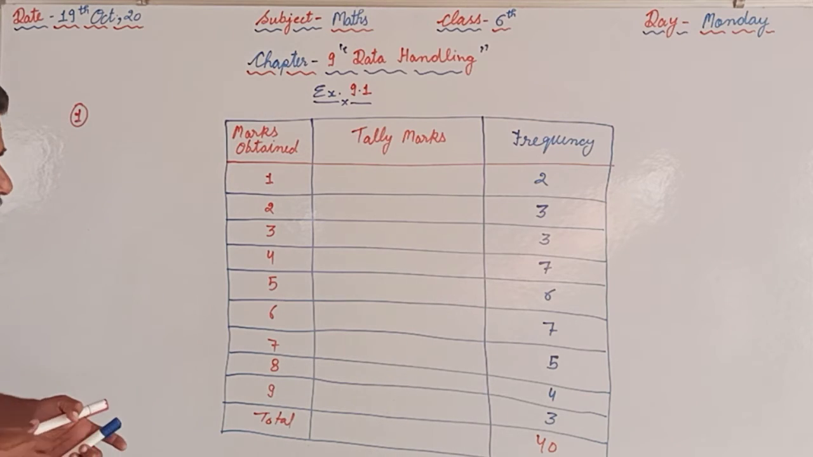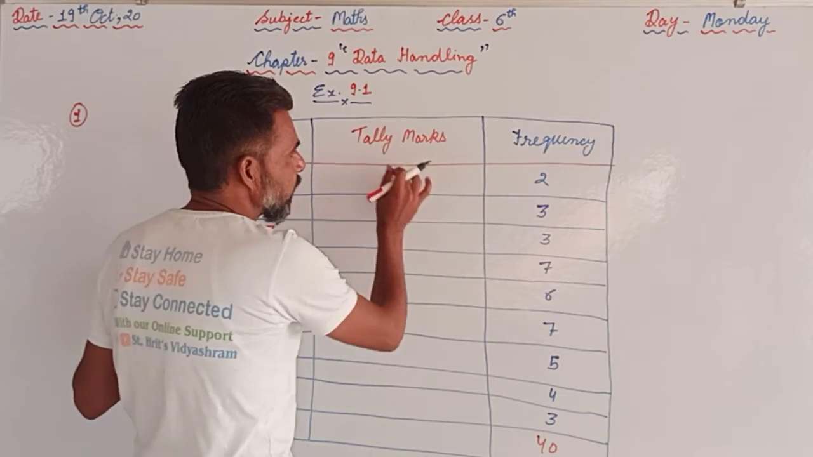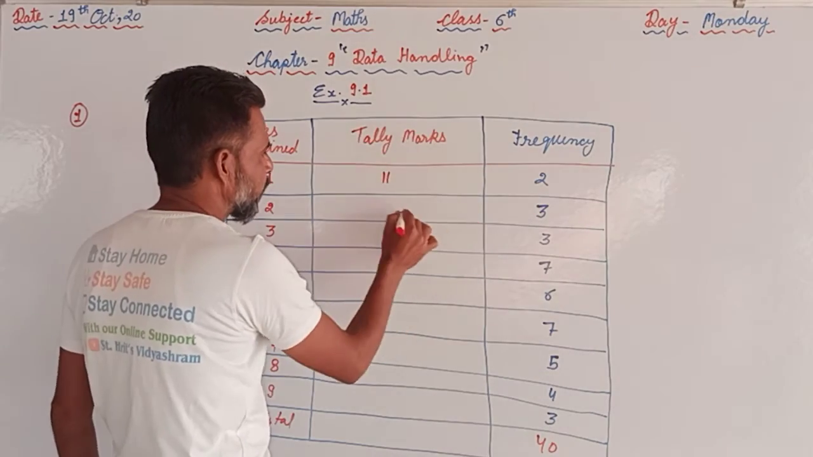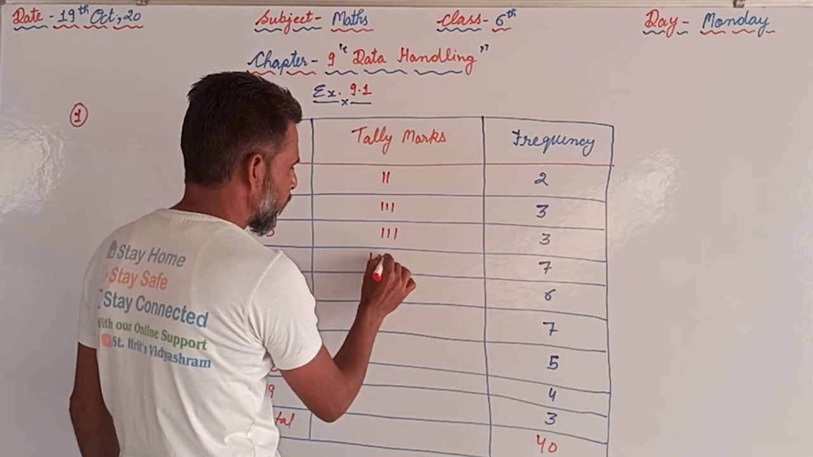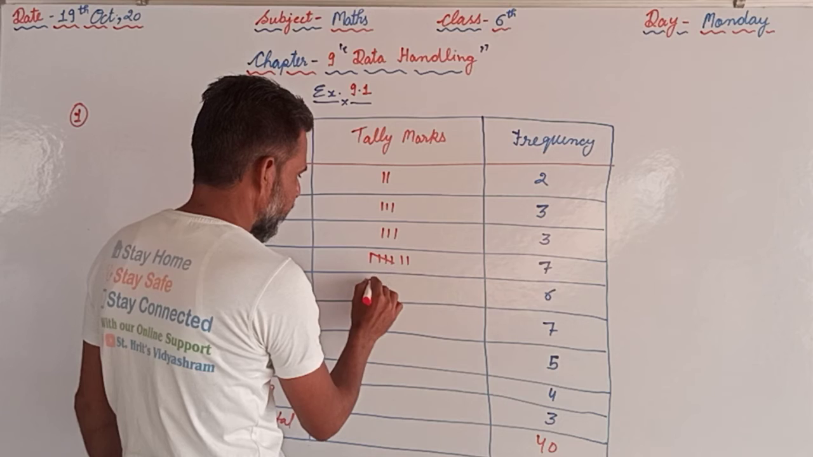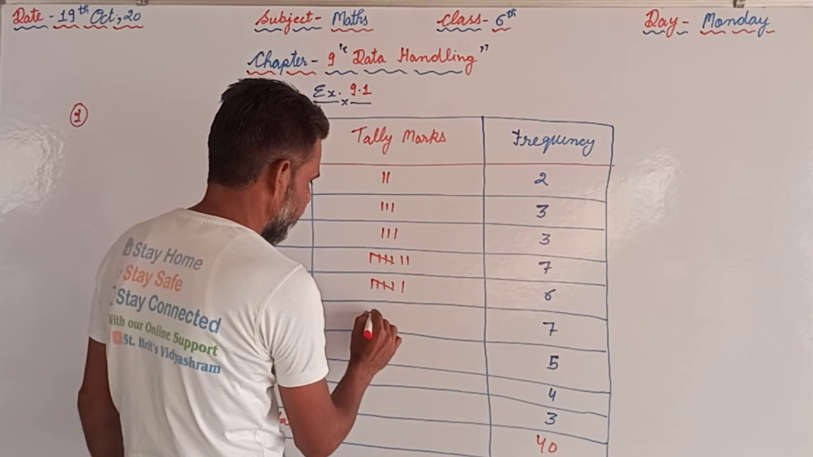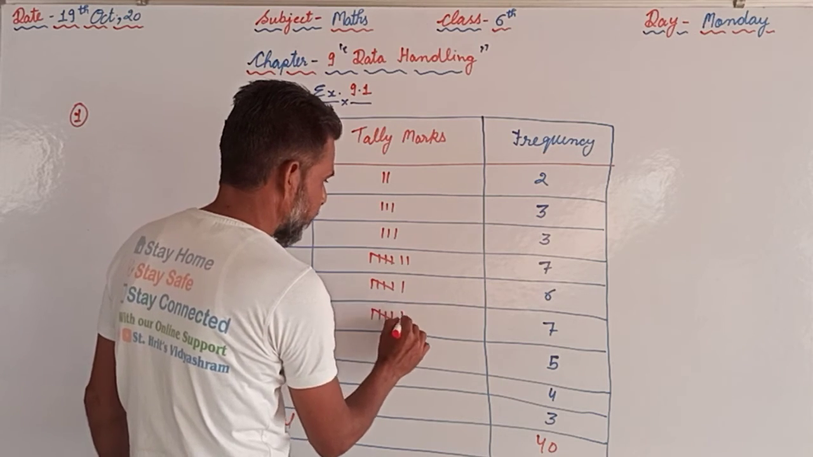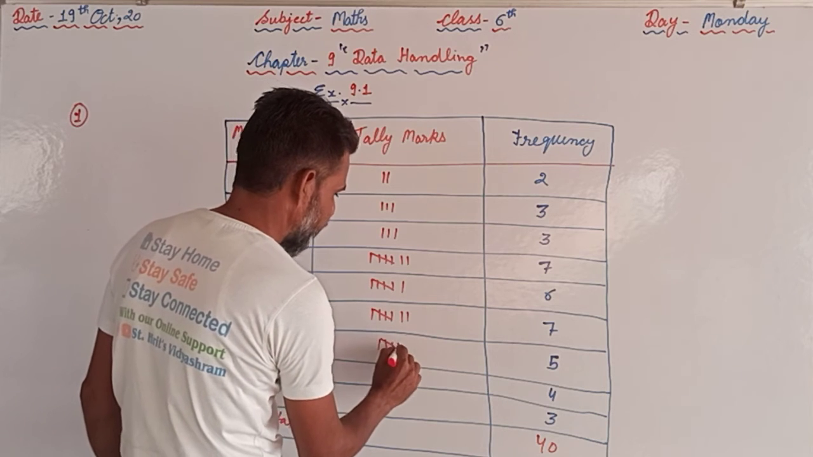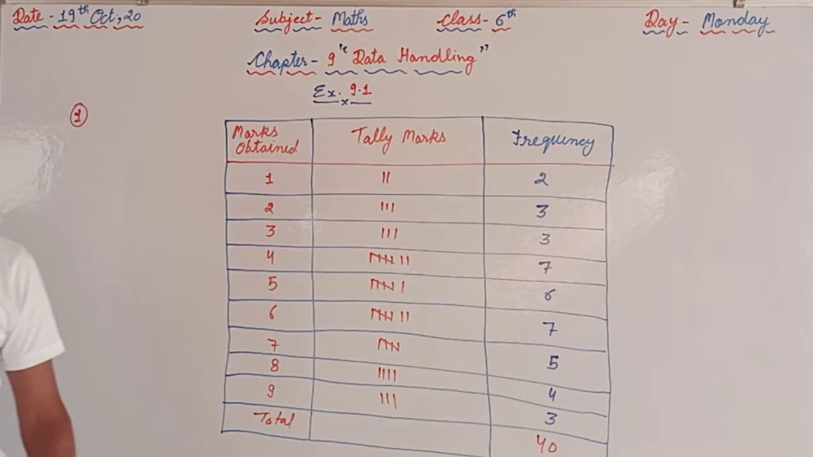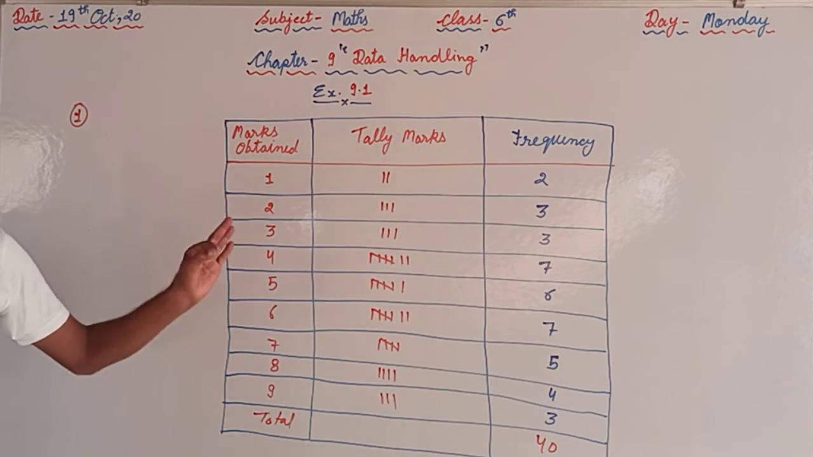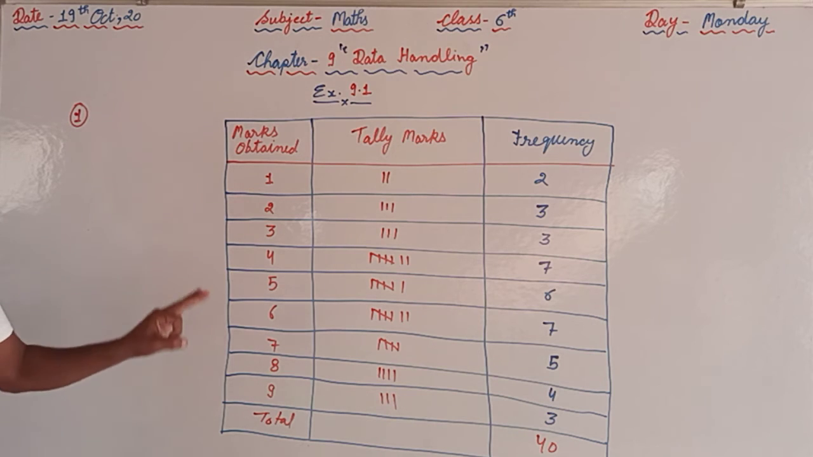Now the important thing is that now we are supposed to use the tally marks. So for 3, then 7, 1, 2, 3, 4, 5, 6, 7, 1, 2, 3, 4, 5, 6, 1, 2, 3, 4, 5, 6, 7, 1, 2, 3, 4, 5, 1, 2, 3, 4, 1, 2, 3. So this is the table which we have prepared using tally marks.